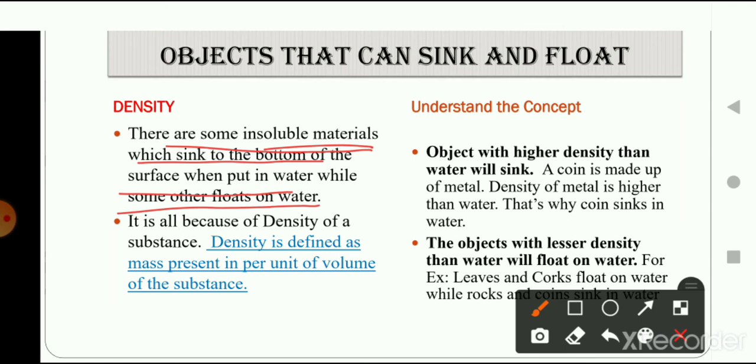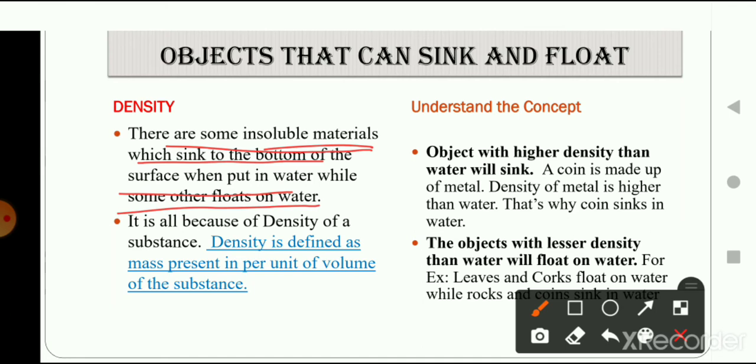If you weigh equal volumes of cotton, wood, iron and water, you will find that cotton and wood both weigh less than water, whereas the iron nail weighs more than water.